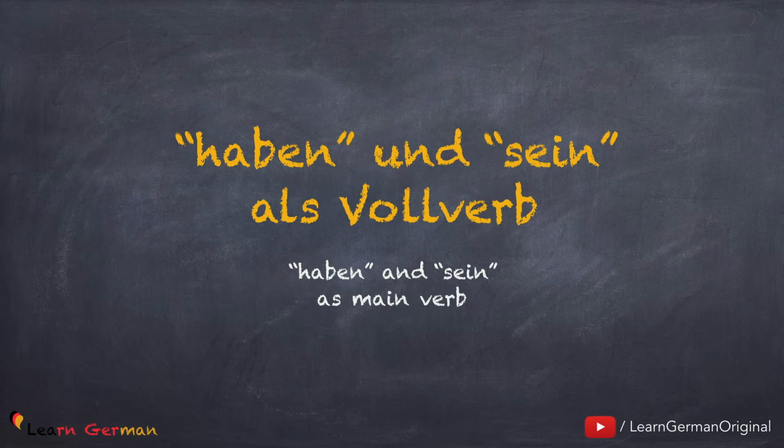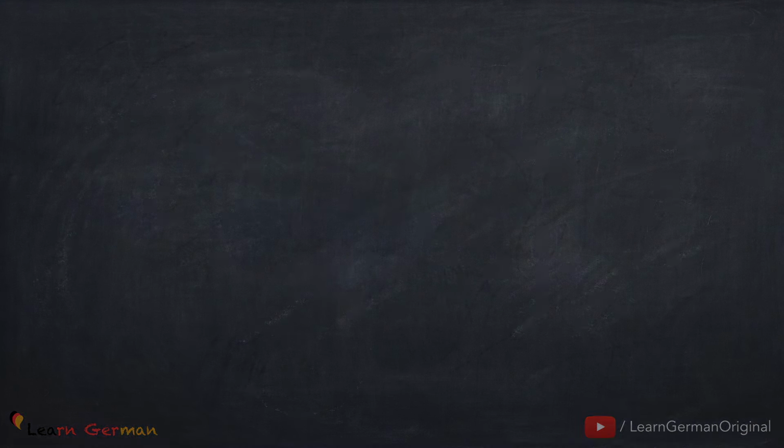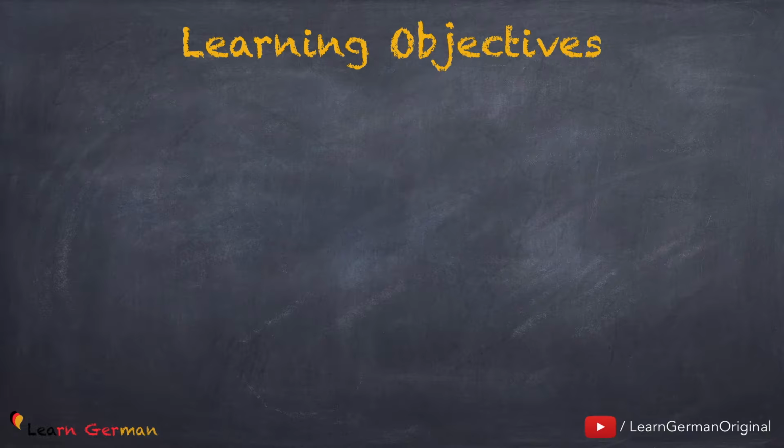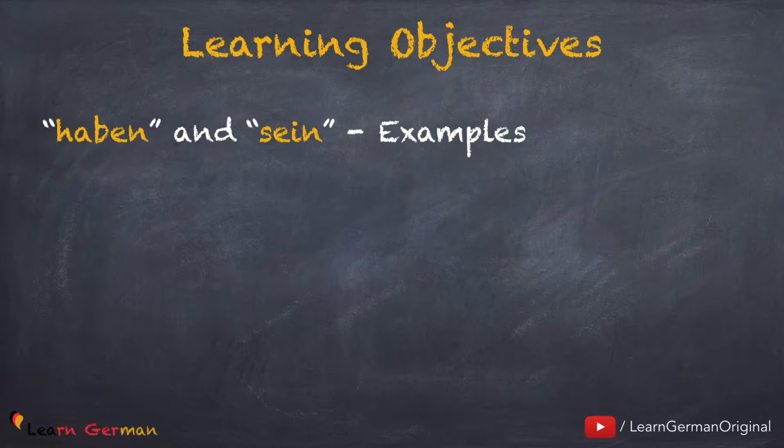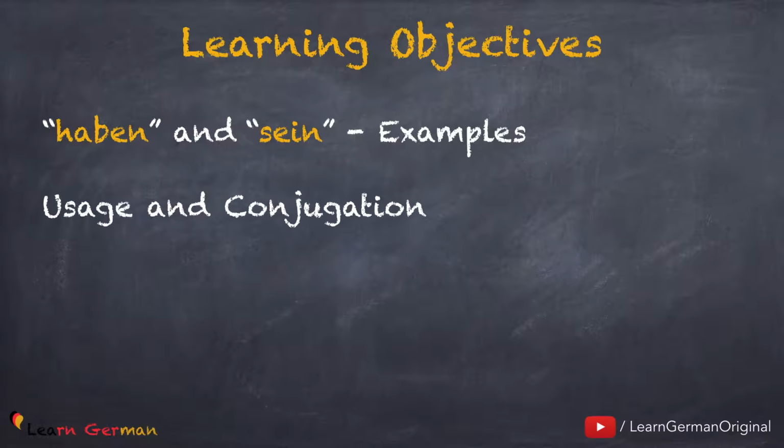Haben und sein als Vollverb. Let's first look at the learning objectives for this lesson. We'll begin with a few examples for the two verbs haben and sein. After that, we'll learn when to use them and how to conjugate them. In the end, we'll do a short exercise.